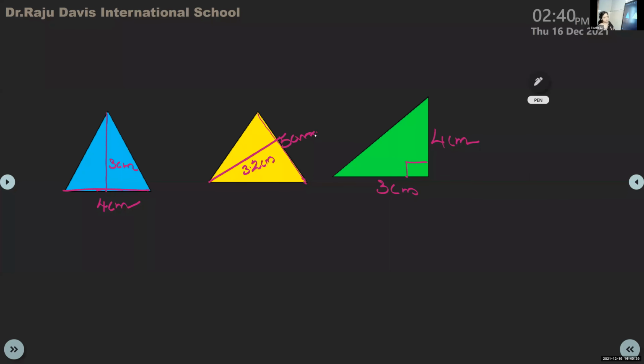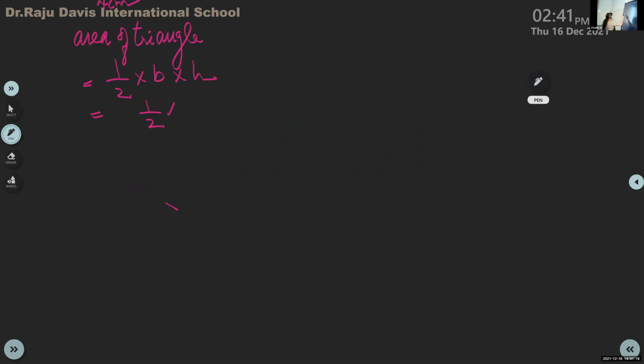Who is that? Ryan, I think. Tell me the area of the triangle. First triangle, the area of the triangle is equal to what is the formula? What is the formula for area of the triangle? Half into base into height. So here half is there. What is the base? First one. One minute, I'll bring it down.